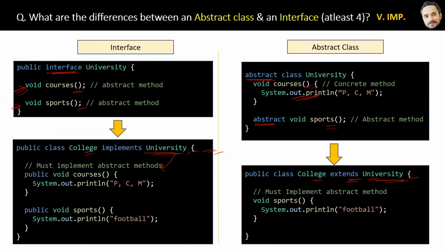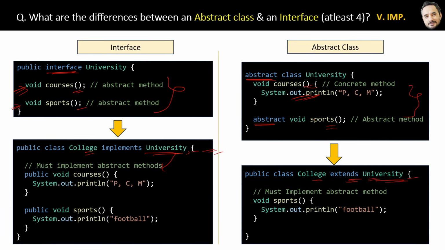Next difference is interfaces cannot have constructors, whereas an abstract class can have a constructor. Yes, it is possible in an abstract class. Now you may ask, when we can't create the object of the interface and abstract class, then why do we need constructors for an abstract class? So that I will explain in upcoming questions, maybe in constructors, but yes, I will explain.